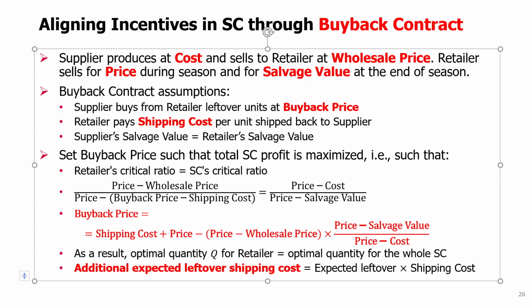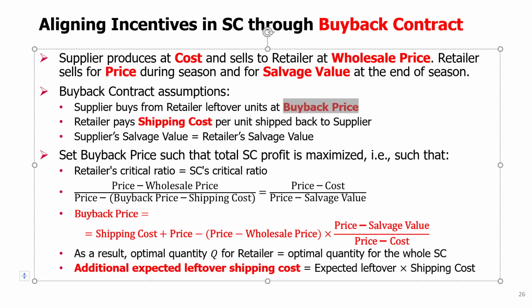Well, we will recognize that we can now manipulate the retailer's critical ratio because the retailer's critical ratio will depend on the buyback price, which determines the new salvage value from the perspective of the retailer. The retailer no longer salvages at the salvage value. The retailer will now have a salvage value that is the buyback price reduced by this small shipping cost, but mainly it's the buyback price, right?